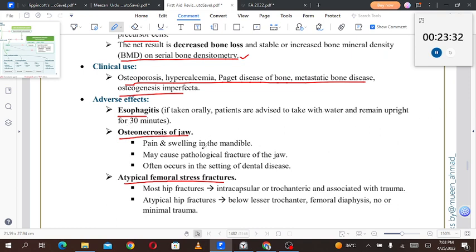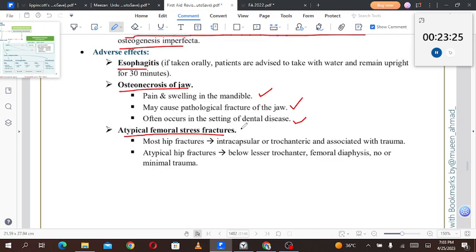Osteonecrosis of the jaw: pain and swelling in the mandible, may cause pathological fractures of the jaw and often occurs in the setting of dental disease. Atypical femoral stress fracture: most hip fractures are intracapsular or trochanteric and associated with trauma. Atypical hip fractures occur below the lesser trochanter, in the femoral diaphysis, with no or minimal trauma. There may be no trauma at all or only minimal trauma associated with the atypical femoral stress fracture if the person is taking a bisphosphonate. So there is a risk of development of that.